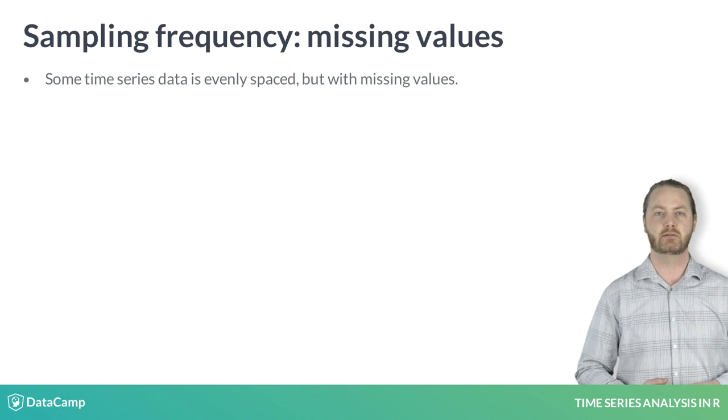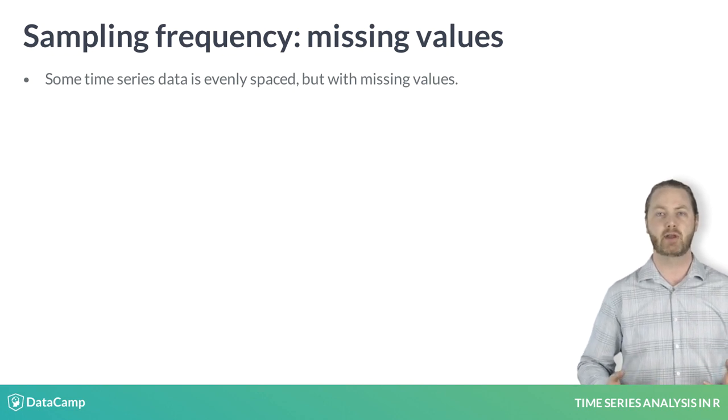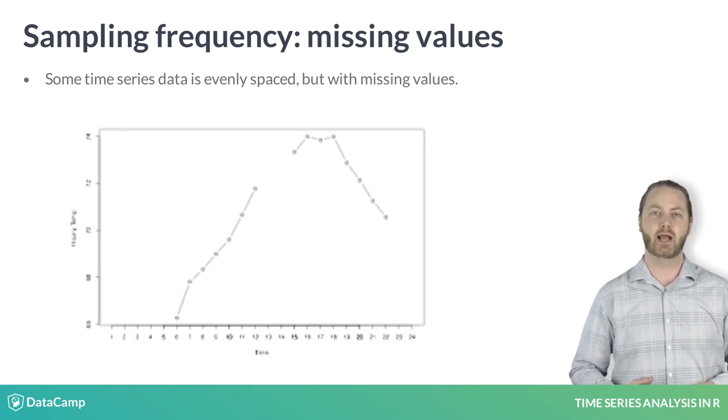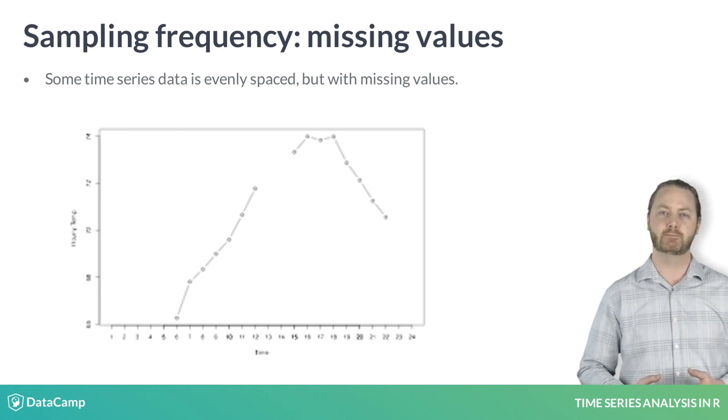Some time series data is evenly spaced, but with missing values. For example, hourly temperature measurements while you are awake.